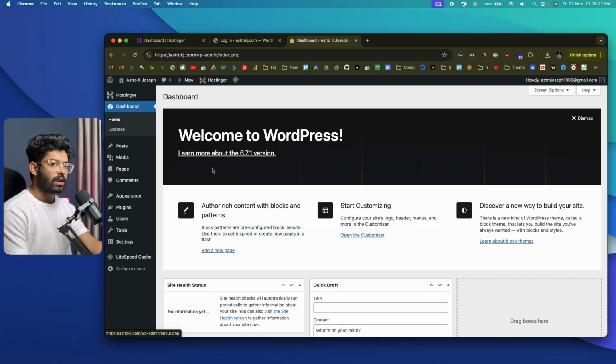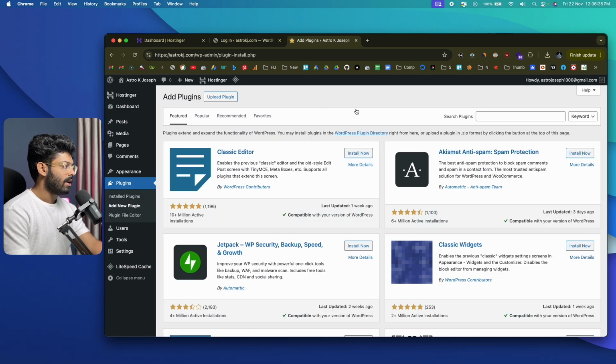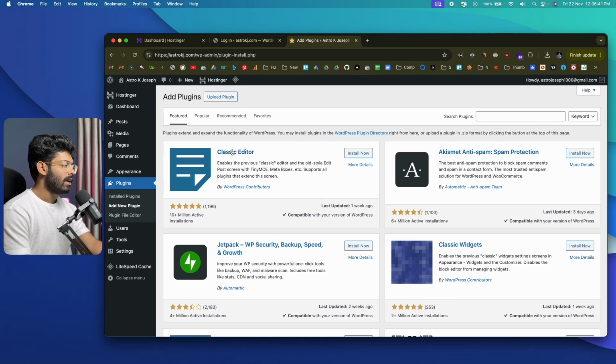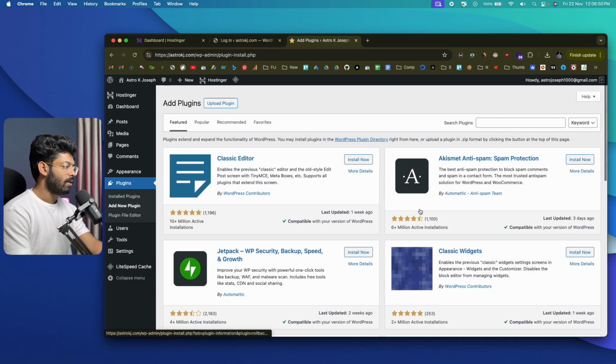All right, so to install a new plugin, all you gotta do is come to your dashboard and click on this option that says plugins, and it will show you the list of all plugins that you currently have live on your website. And to add a new one, you can click on this option that says add new plugin, and it will take you to the WordPress plugin repository where you can search and add a lot of plugins. Now this one here is a plugin, this one is another plugin, and you also have a search option to search for any specific plugin. So we have bbPress, BuddyPress, Rollback Auto Update, and a bunch of others.